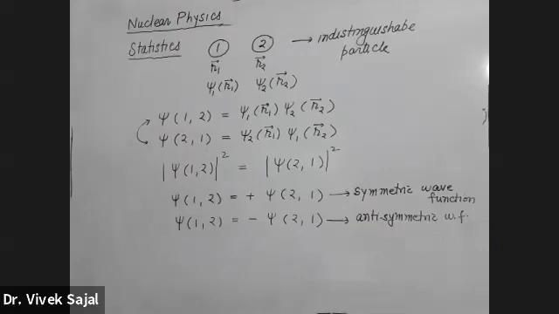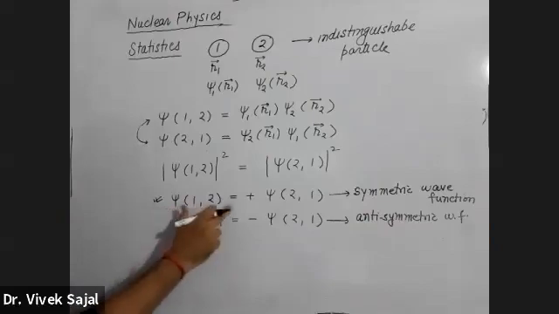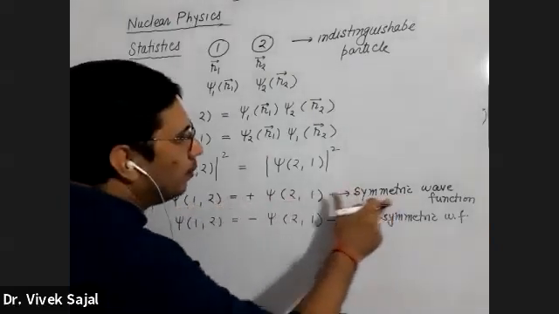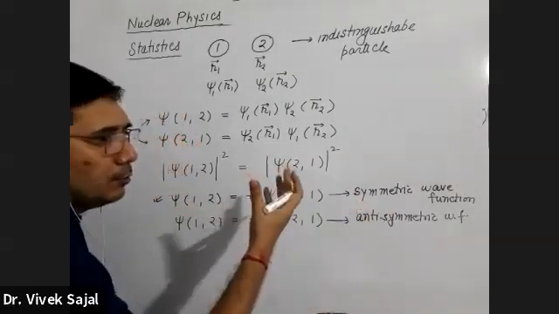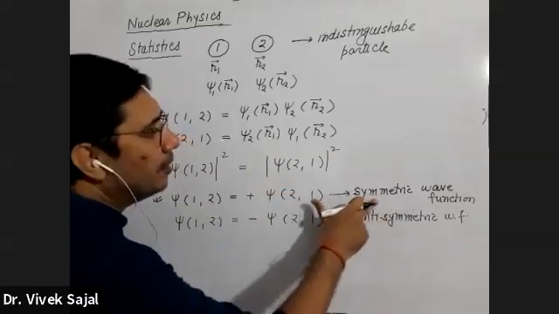All particles which lie in this range, all group of particle systems which exhibit this type of wave function.